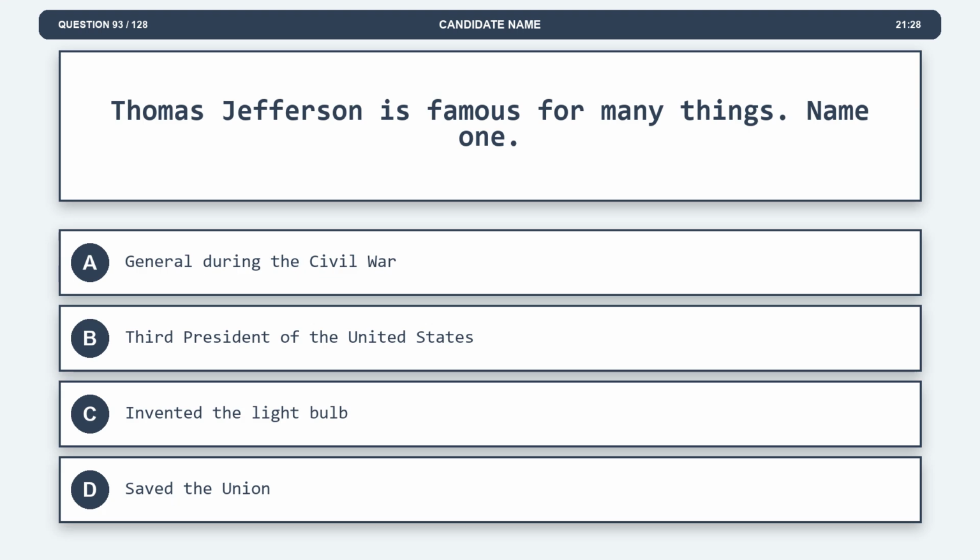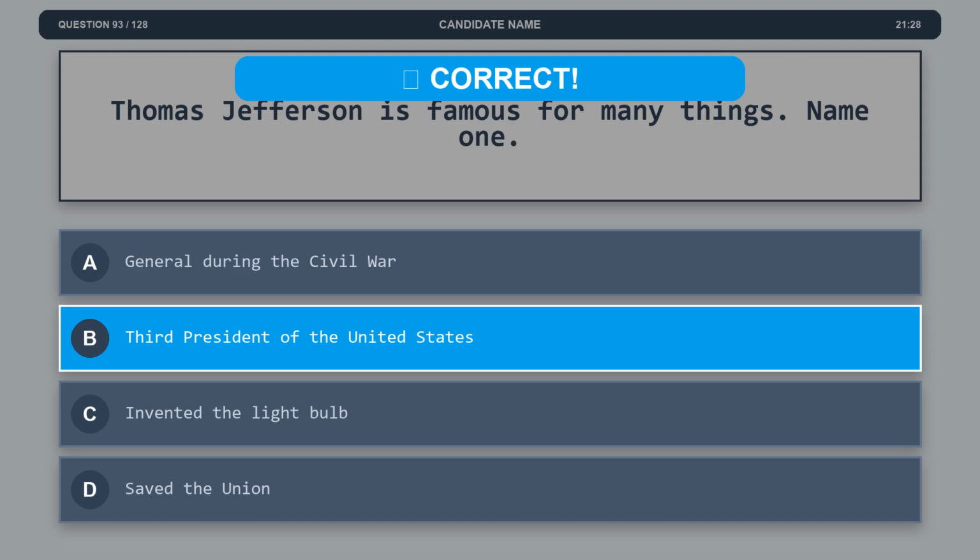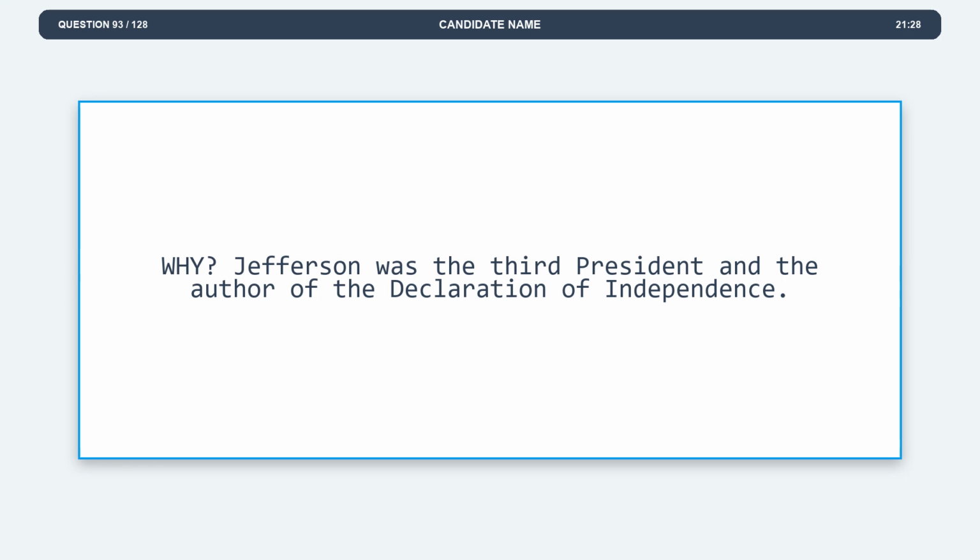Question 93. Thomas Jefferson is famous for many things. Name one. Option A, general during the Civil War. Option B, third President of the United States. Option C, invented the light bulb. Option D, saved the Union. The correct answer is option B, third President of the United States. Explanation. Jefferson was the third president and the author of the Declaration of Independence.